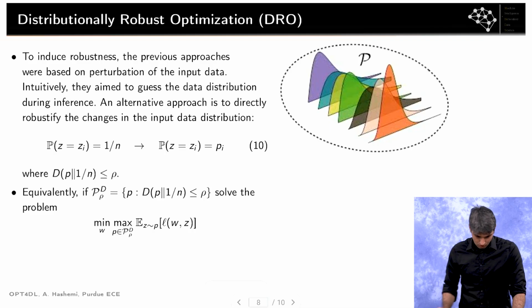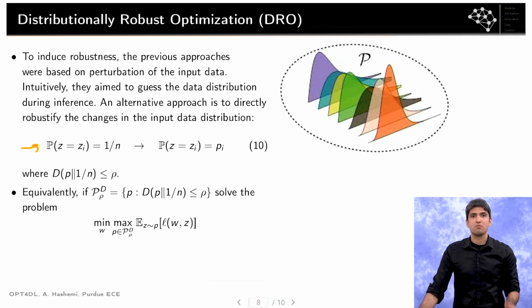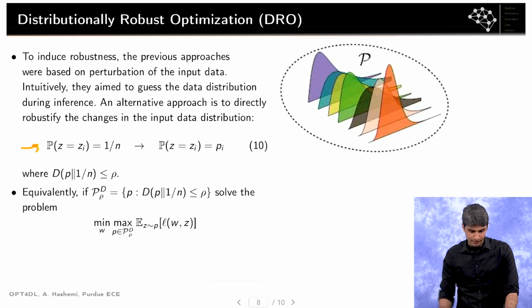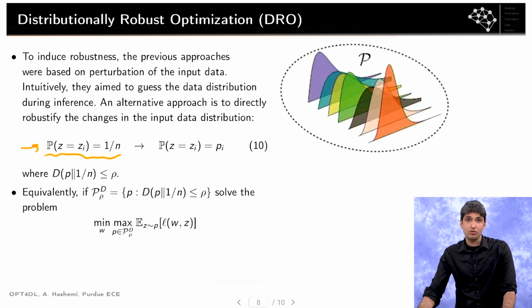Okay, so here is an idea. As we've talked about numerous times, the canonical objective in machine learning and deep learning is to minimize the average loss. In particular, we are allocating the same weight to each data point. So it's as if you're saying that the distribution of the training data is uniform. So I sample a training data point with probability 1/n.